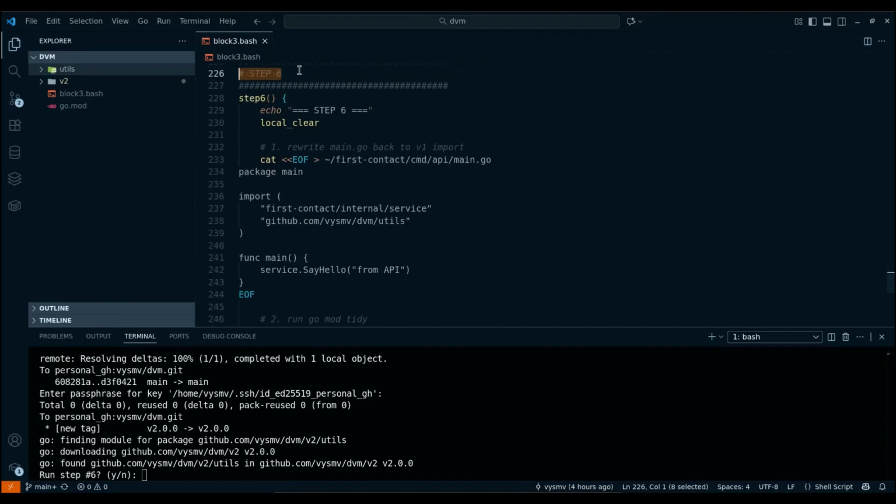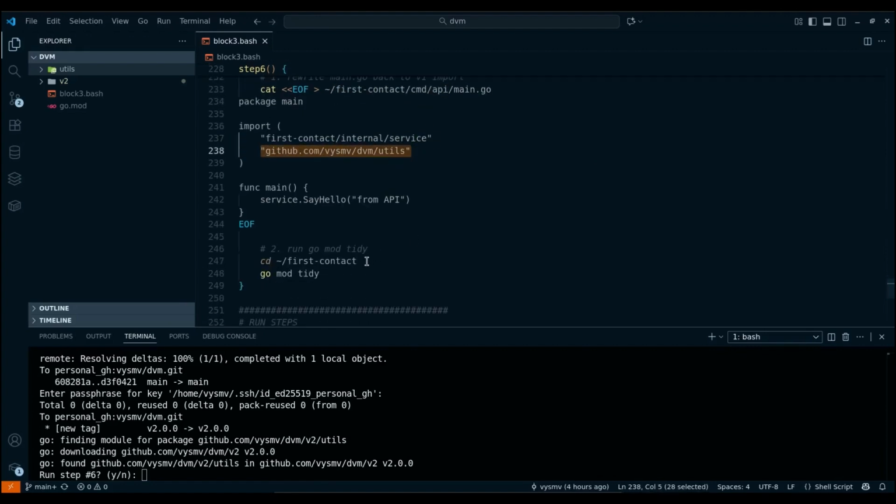Here, we perform an import without specifying a version from a multi-version module. In other words, we confirm that if the module has a version higher than the first range, that is the second or higher, and there are 0 and first versions, the last one from the first range will be downloaded. To do this, we will perform a cleanup by local_clear and update the main.go file in the first contact CMD API directory, but so that the import is without specifying the version, and then we will perform go mod tidy.